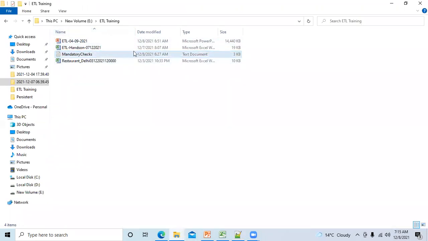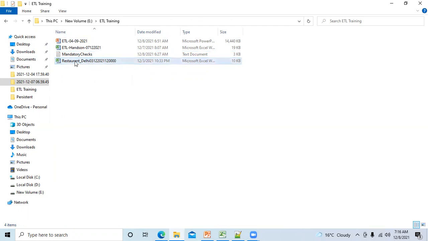Suppose this path is my Unix path. On a daily basis, I am getting data on this path. Like you can see here, we have a file we have received on 3rd of December.